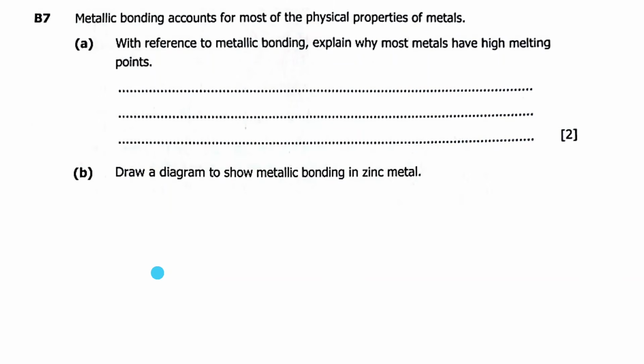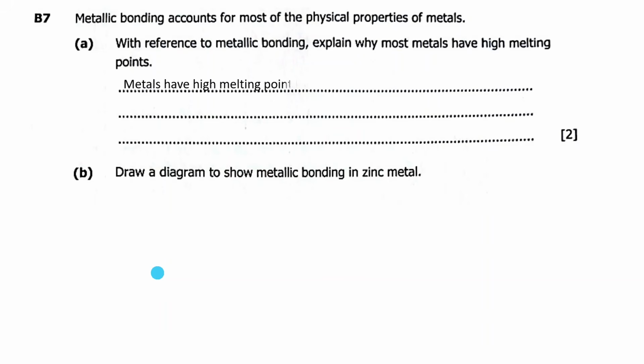Then B7 says metallic bonding accounts for most of the physical properties of metals. A, with reference to metallic bonding, explain why most metals have high melting points.